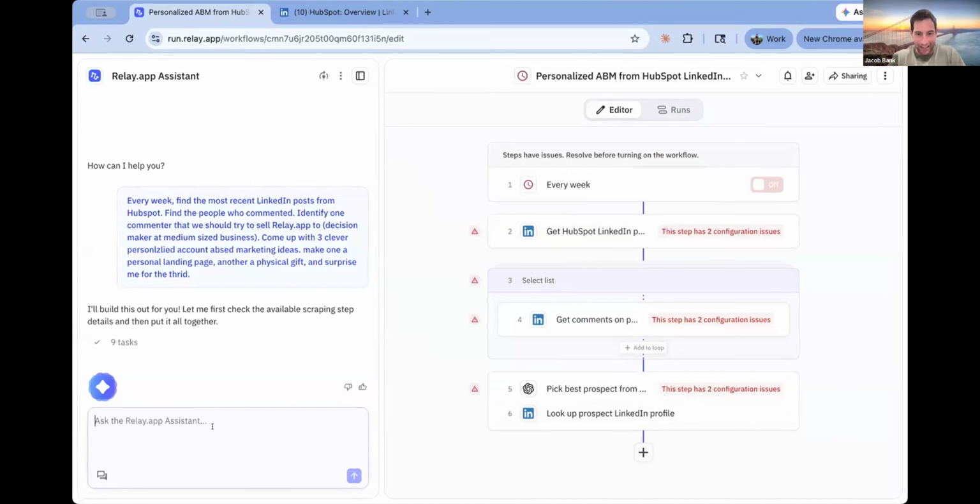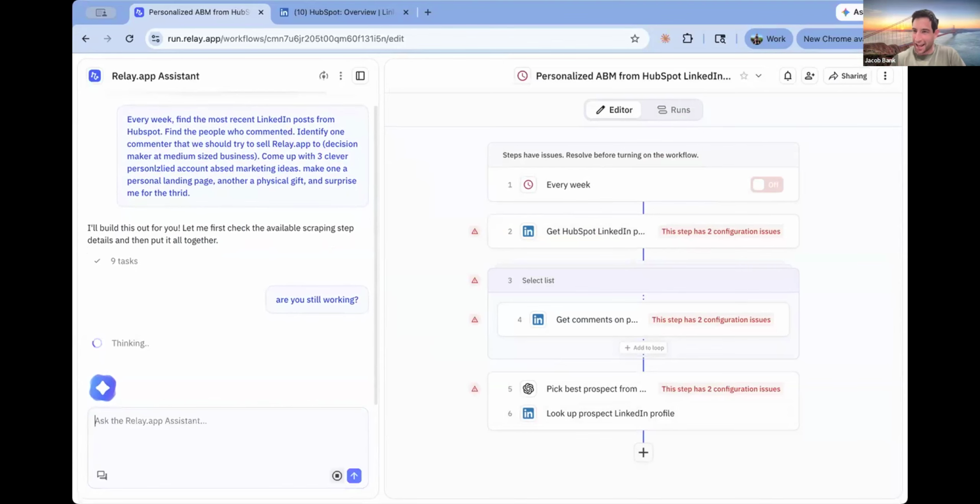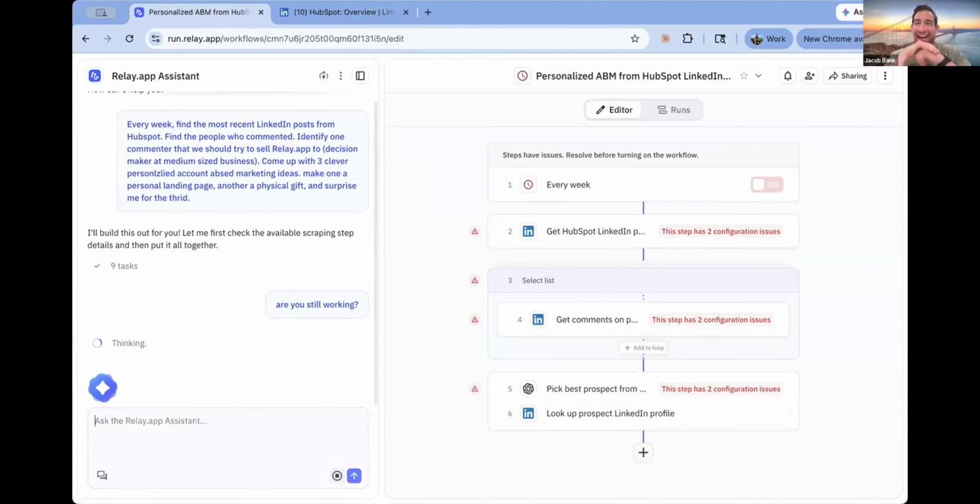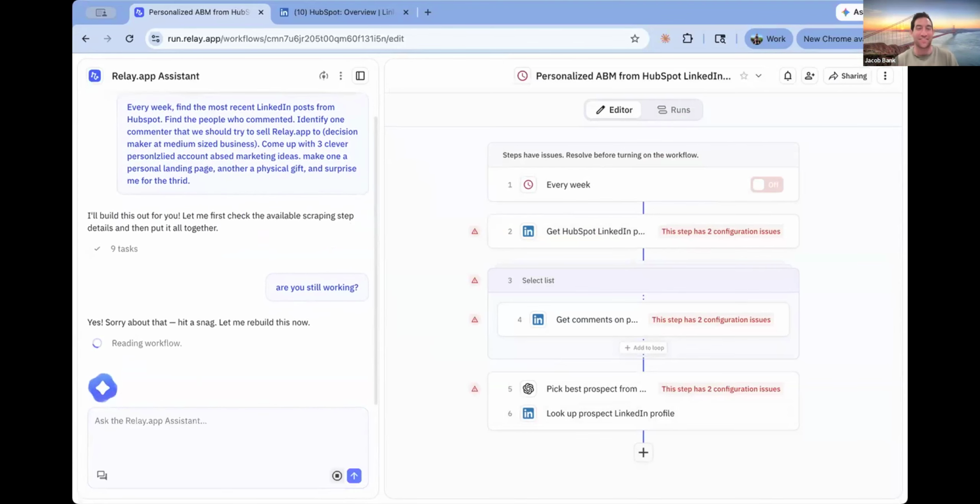Now, it looks like it got stuck, which didn't happen 10 minutes ago when I tested this, but that's always the fun of a live demo. So it hit a snag and it's going to try again.